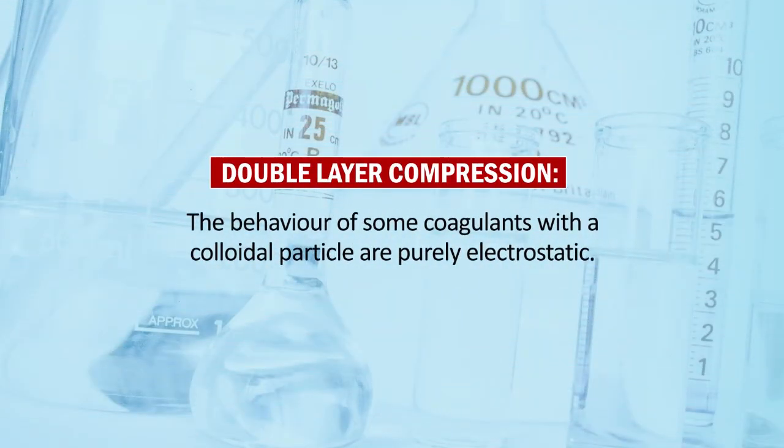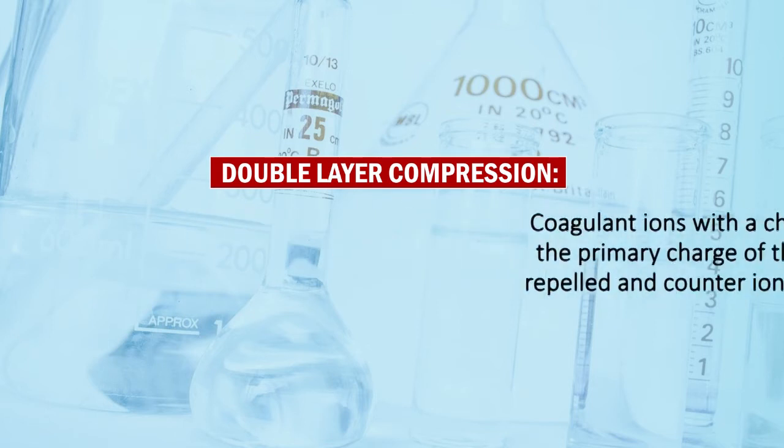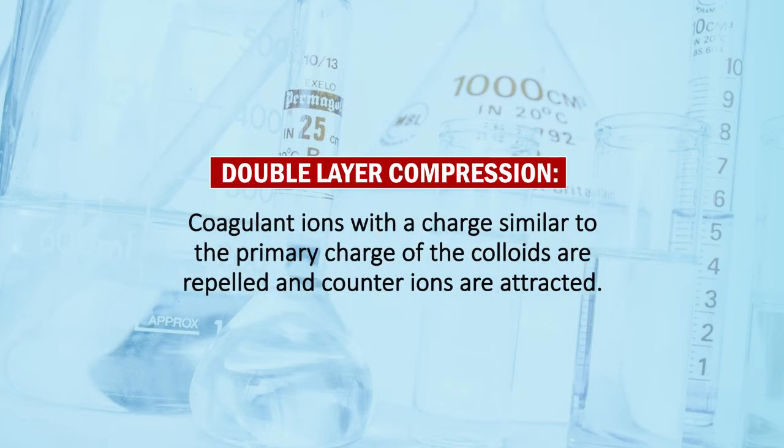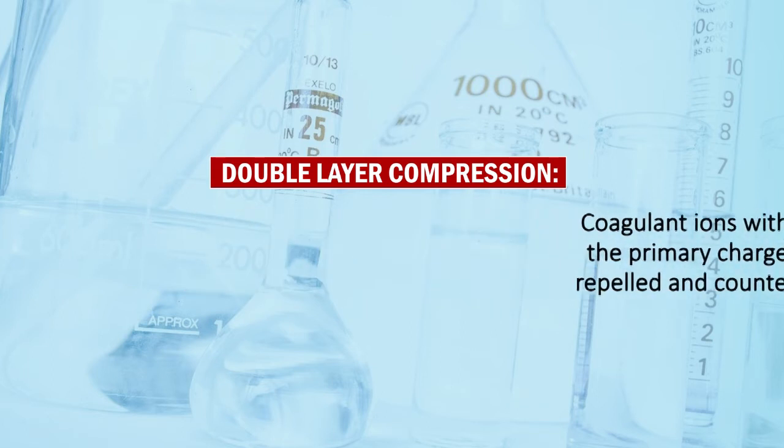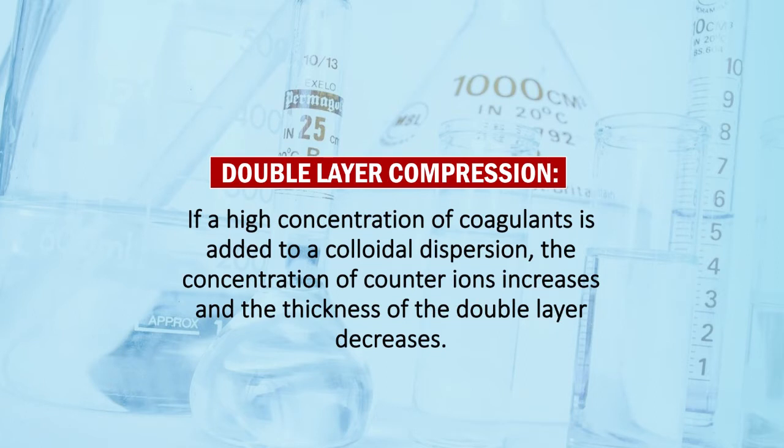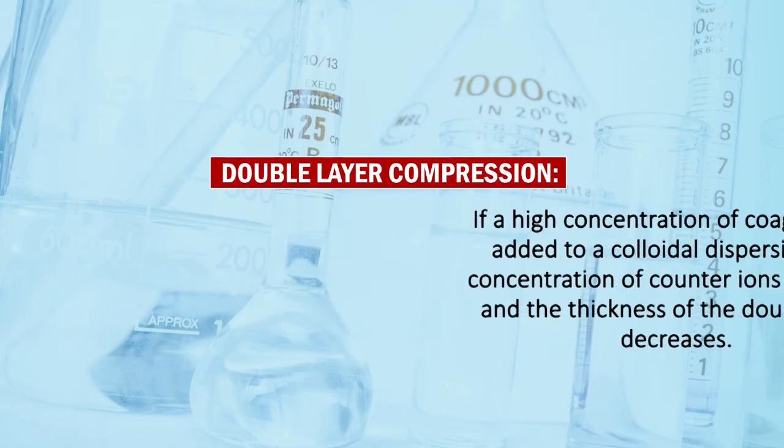The behavior of some coagulants with colloidal particles is purely electrostatic. Coagulant ions with a charge similar to the primary charge of the colloids are repelled and counter ions are attracted. If a high concentration of coagulant is added to a colloidal dispersion, the concentration of counter ions increases and the thickness of the double layer decreases.